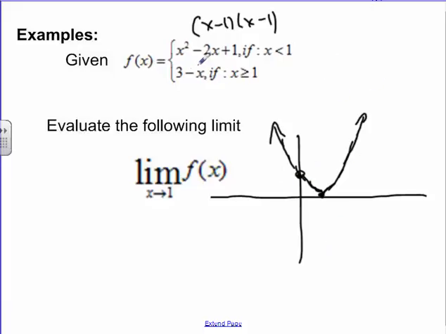Then in red, I'll do the other one. This is 3 minus x. So this will be a y-intercept of 3, and then have a slope of minus 1. So it's going to go something like this. Okay, so there's our two graphs.